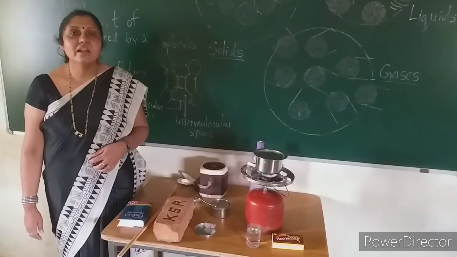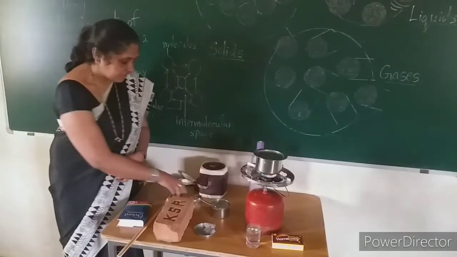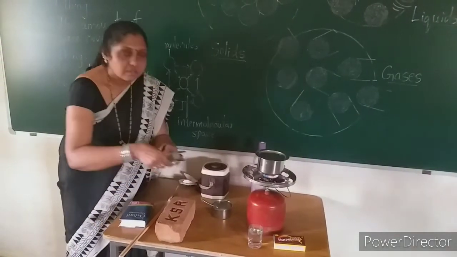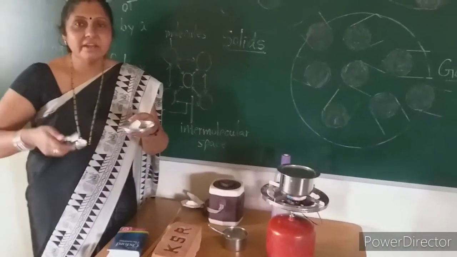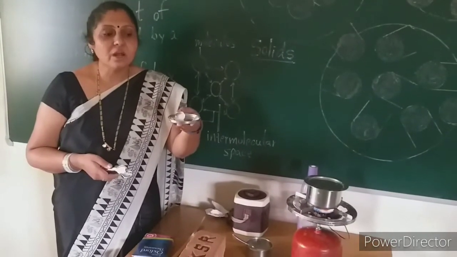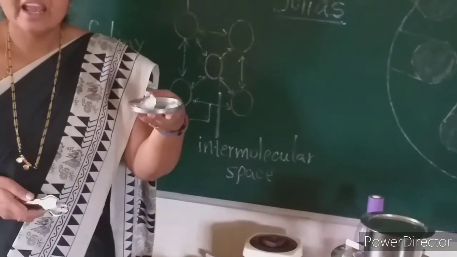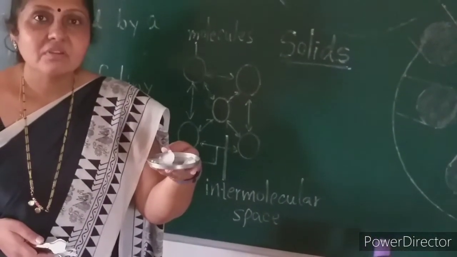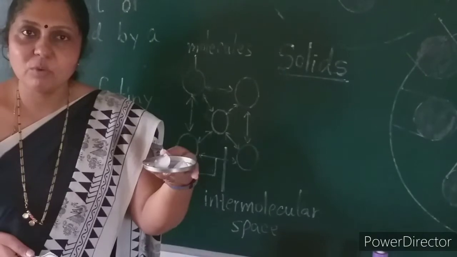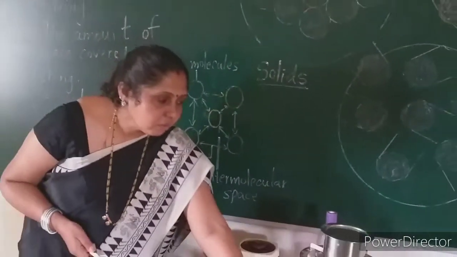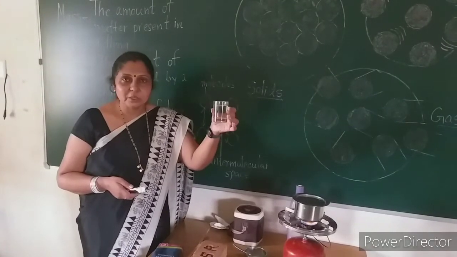So, children, there are a few more examples for you which tell about the states of matter. See here, I have ice cubes with me. The ice cubes are here in the plate. So, this is the solid state of water. When you keep the water in the freezer, in the ice cube tray, you get this solid state of water, isn't it? Now, the water in its usual state is the liquid state.